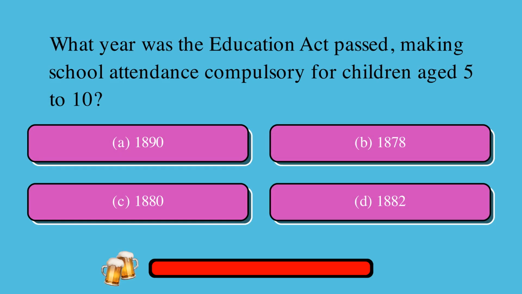What year was the Education Act passed, making school attendance compulsory for children aged 5 to 10? Is it A. 1890, or B. 1878, or C. 1880, or D. 1882? The correct answer is C. 1880.